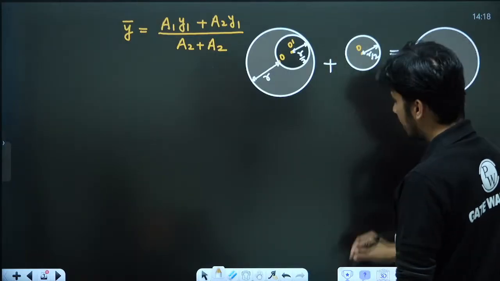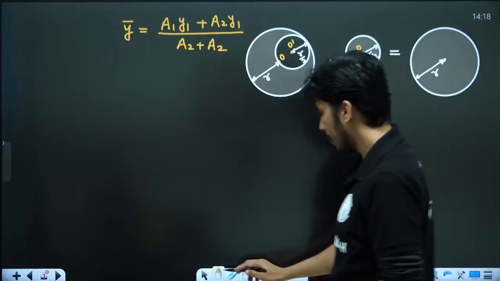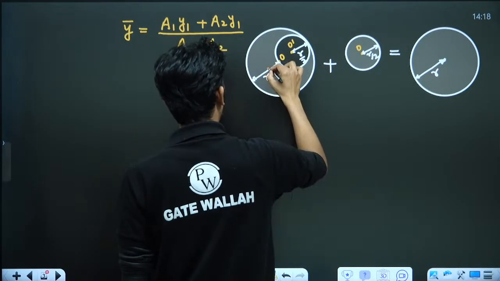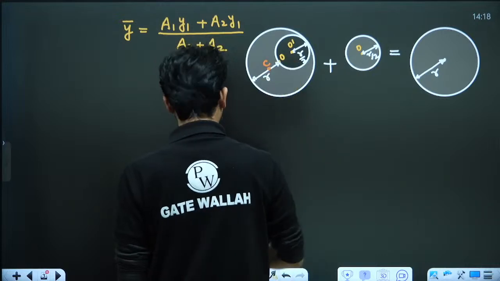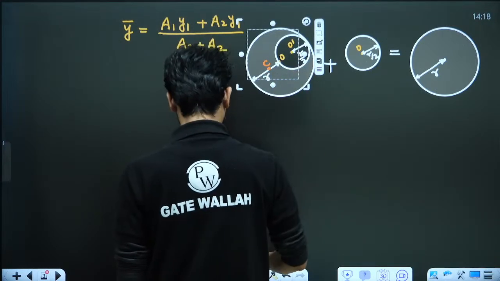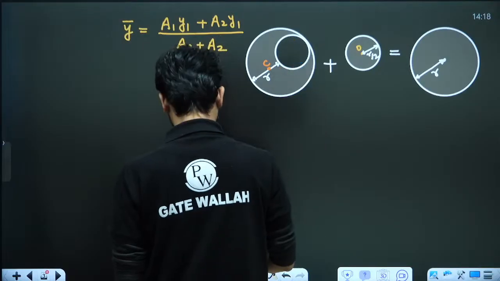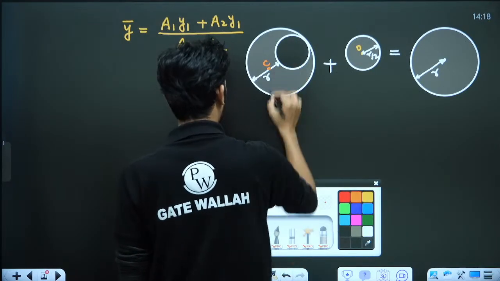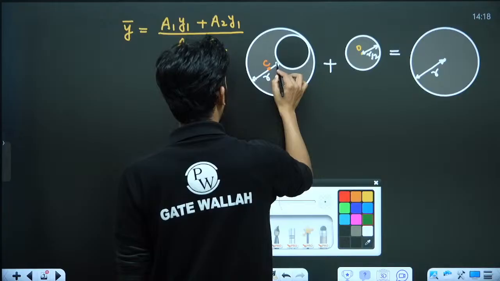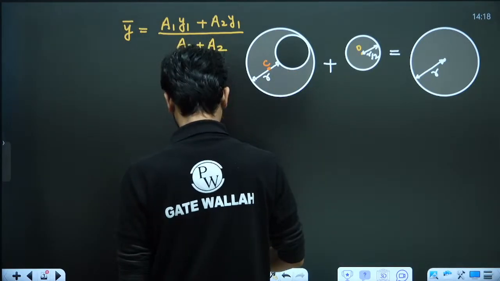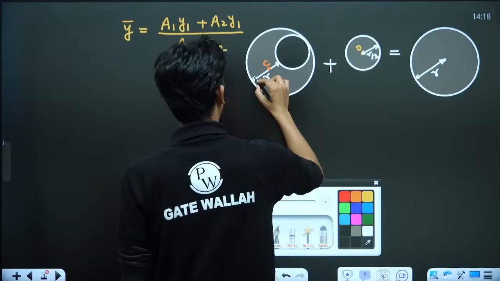So for this complete circle, what will be the value of y bar? Here we are taking the centroid C. This is the centroid C for this, and for this the centroid is here.